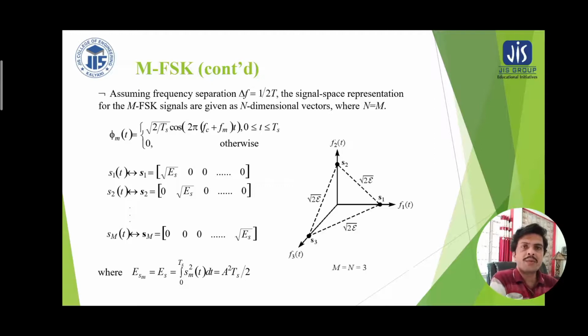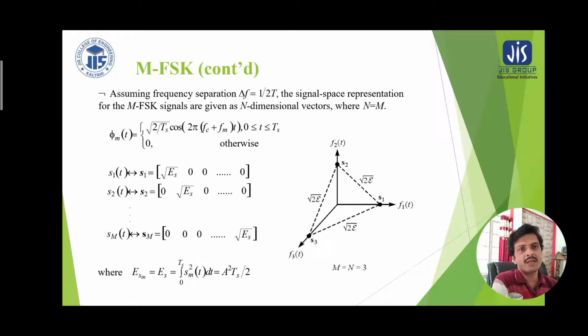So assuming the frequency separation delta f is equal to 1 by 2T, the signal space representation for the M-ary FSK signal are given as N-dimensional vectors where N is equal to M. So phi m(t), that means the basis function, can be written as square root of 2 by Ts cos of 2 pi (Fc plus Fm) t for the symbol duration Ts.